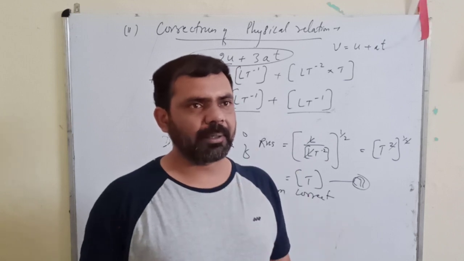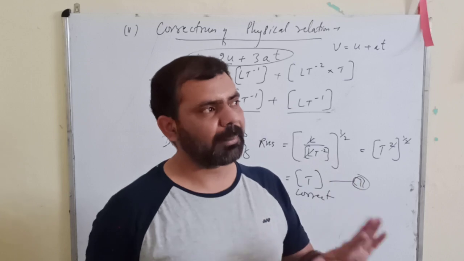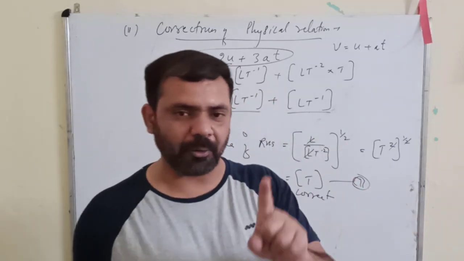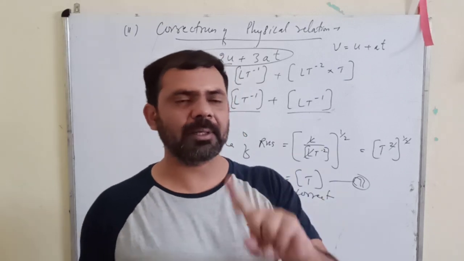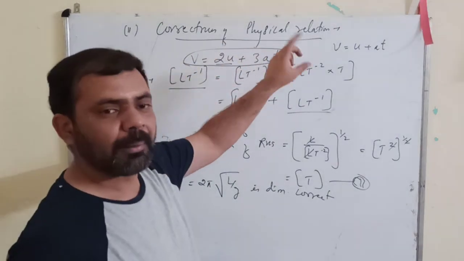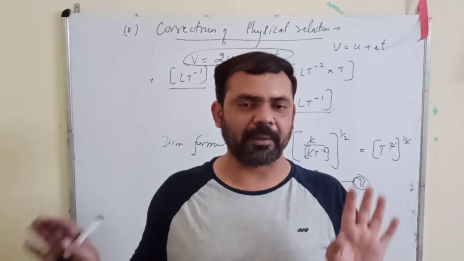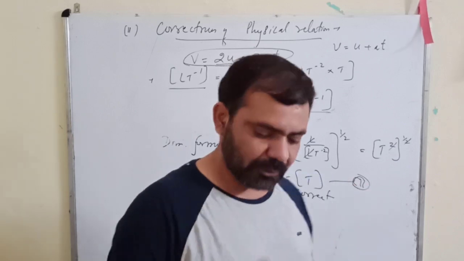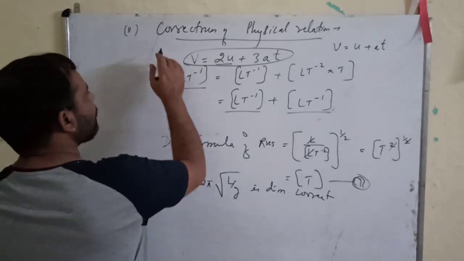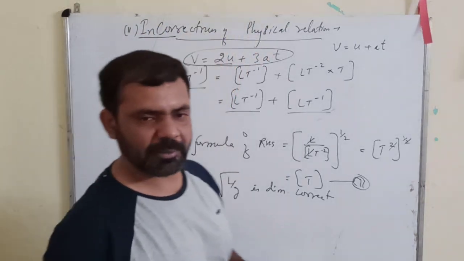Can you hear me? Yes, sir. Are you getting my point? Yes, sir. So by this method we check the incorrectness, not the correctness, because a dimensionally correct equation can be incorrect also. I gave you an example, but a dimensionally incorrect equation will always be incorrect. It cannot be correct. So that is our second use of this dimensional method, that we do not check the correctness, actually we check the incorrectness of a physical relation.